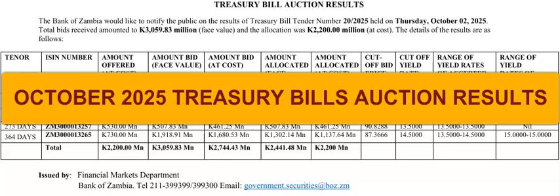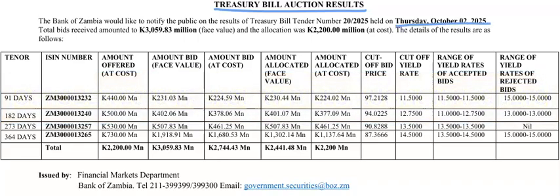What you are seeing here are Treasury bill auction results for the Thursday 2025 auction. These results are of the Treasury bill tender number 20 of 2025. If you are a non-competitive bidder, you are going to ignore these two columns. As a non-competitive bidder, you are not going to suggest any interest rate.